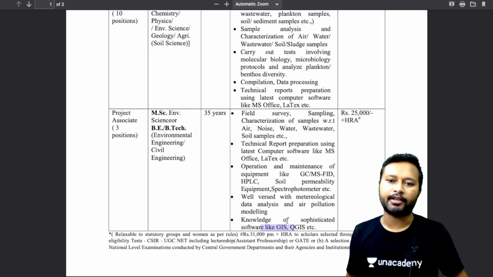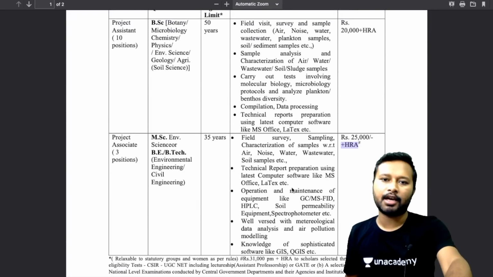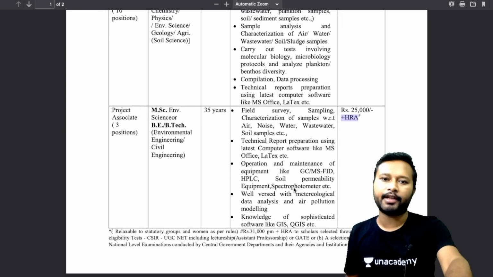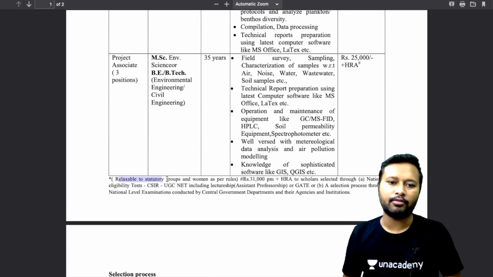is expected, and the amount which they are going to pay per month is 25,000 plus HRA. Now there is something which you have to check out over here, which is a star marked over here, and that says this is relaxable to statutory groups and women as per rules. Okay, so that's the thing.